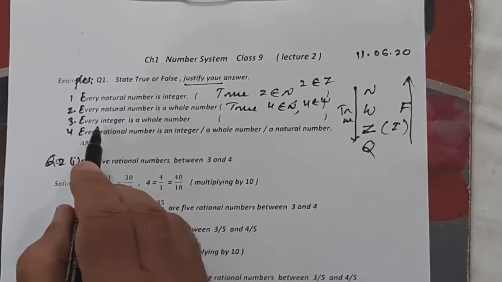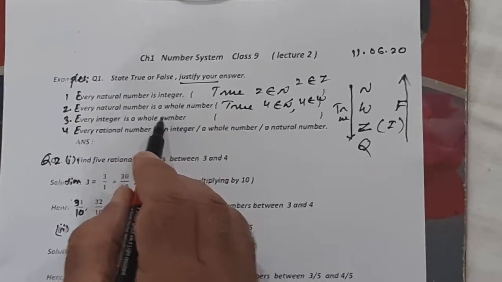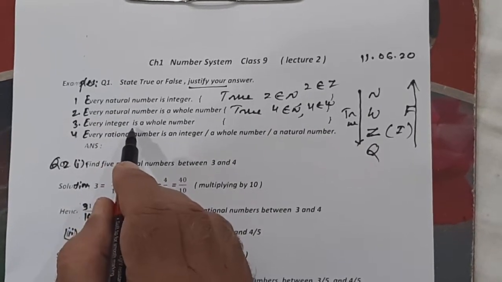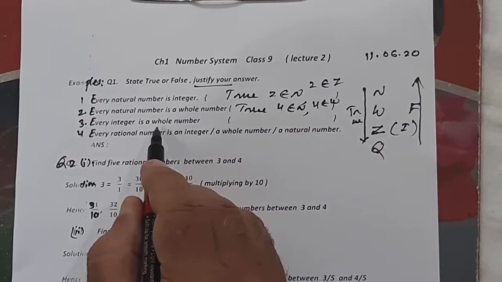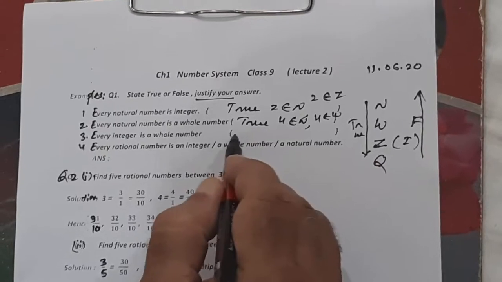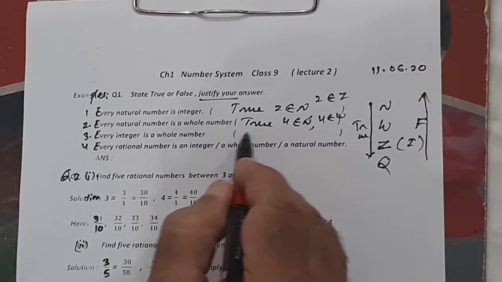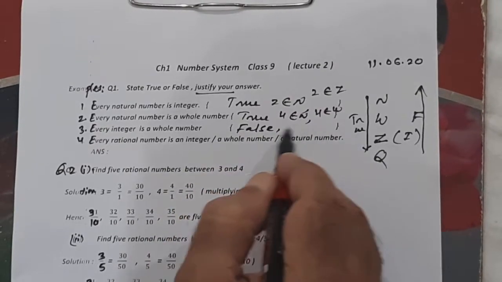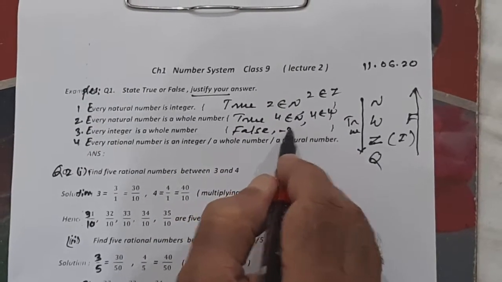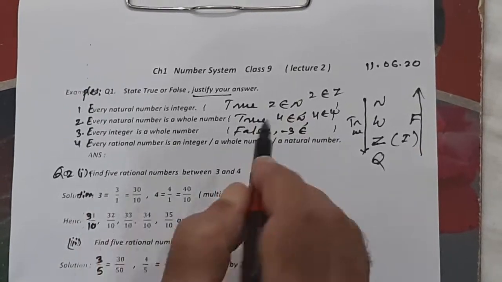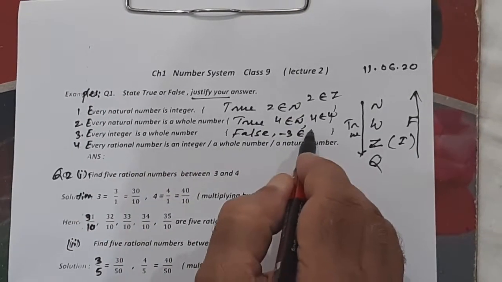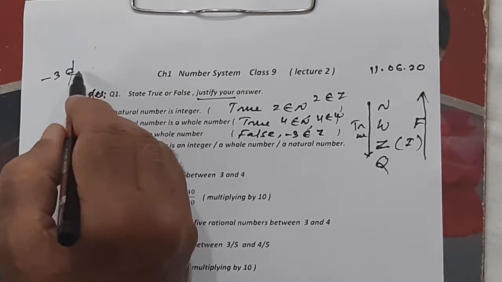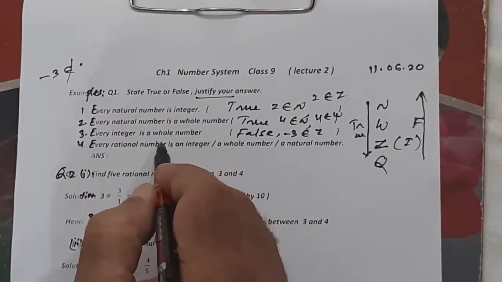Third, every integer is a whole number. No. Integer means negative numbers also, -3, -4 and so on. This -3 is not a whole number. So it is false. And you can say that -3 belongs to integers, that is Z, but -3 does not belong to whole numbers.